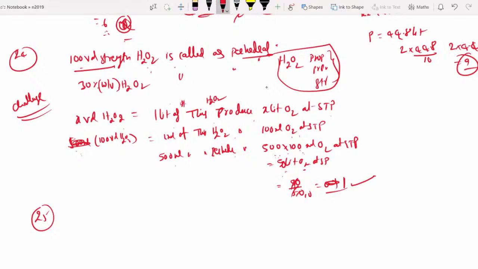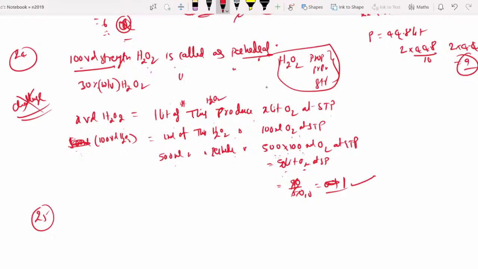Tell me now. Sir, but in some exams of Advanced, if the answer is coming in 2 digits, only 1 digit it is taking, sir. How? In many exams it happened like that only, sir. If it happened like that, please inform me. I will ask them. Yes, sir. We will go for the challenge. Thank you, sir. Okay. Question number 25.